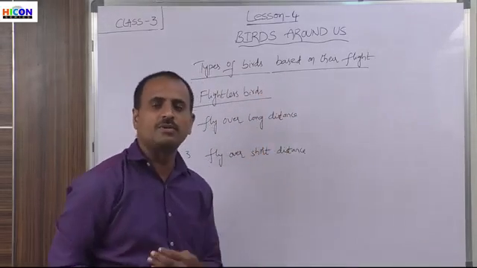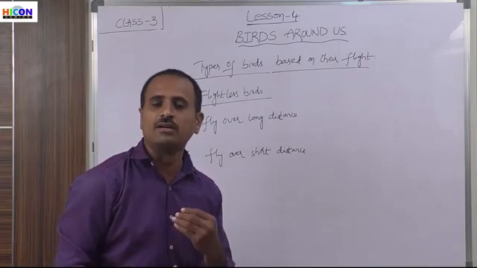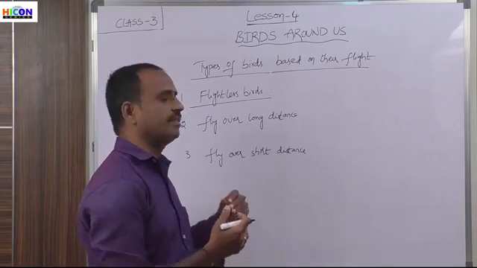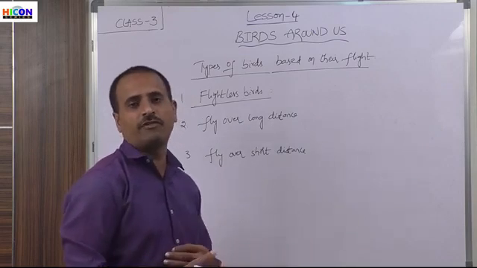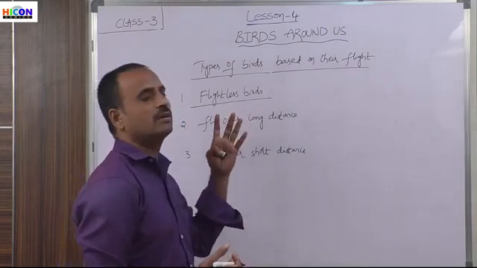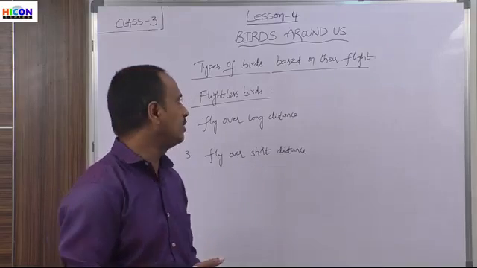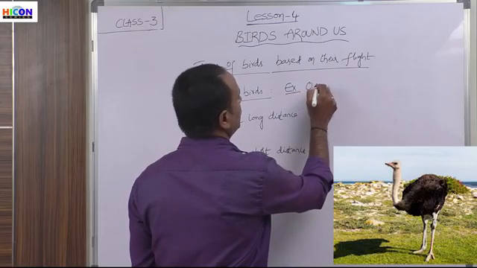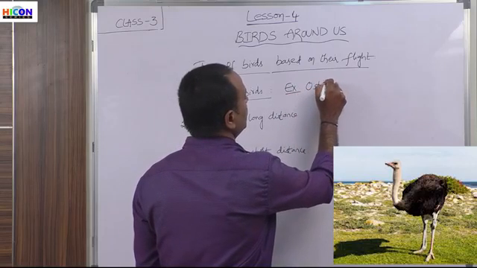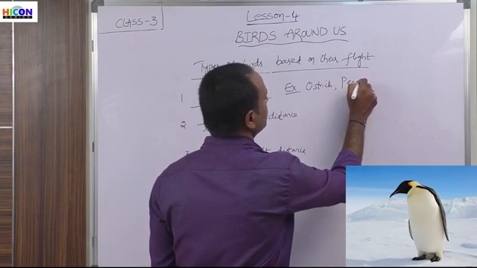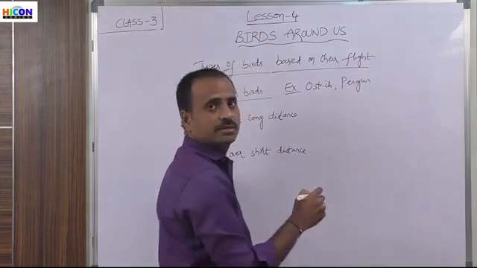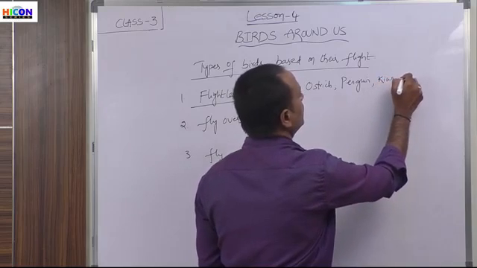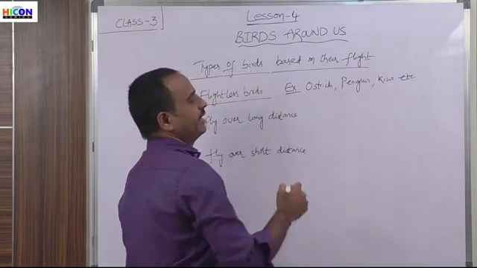So what are flightless birds? The birds which cannot fly are called flightless birds. Even though they are birds, they cannot fly. That's why those birds are called flightless birds. For example, ostrich, penguin and kiwi, etc. These are the examples for the flightless birds.